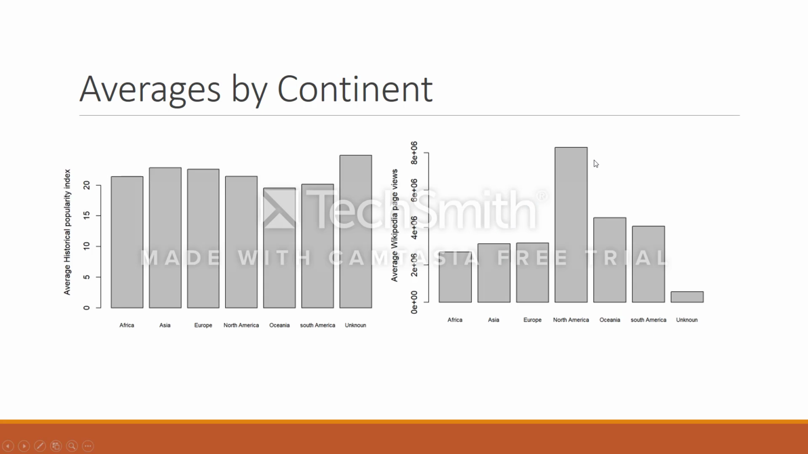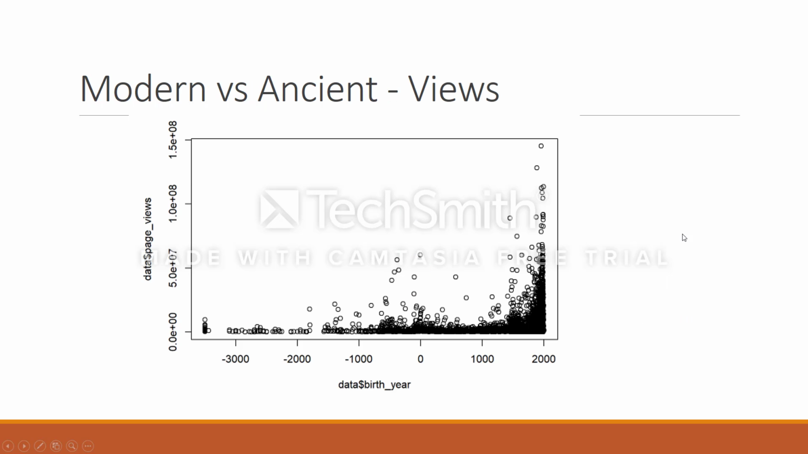Next we have the averages by continent, first the historical popularity index, which is fairly evenly distributed among the continents, and next to that the average Wikipedia page views, which are dominated by North America. This can be explained by the fact that modern characters in general tend to have more views, and most Americans do fall into that modern category.